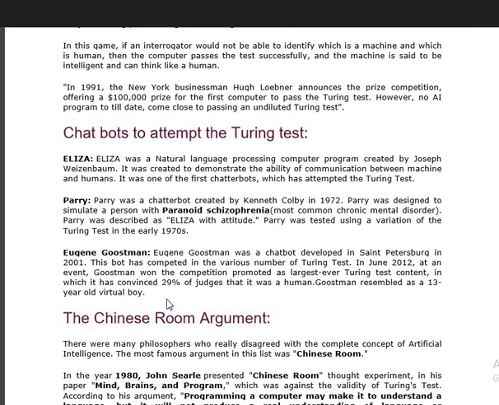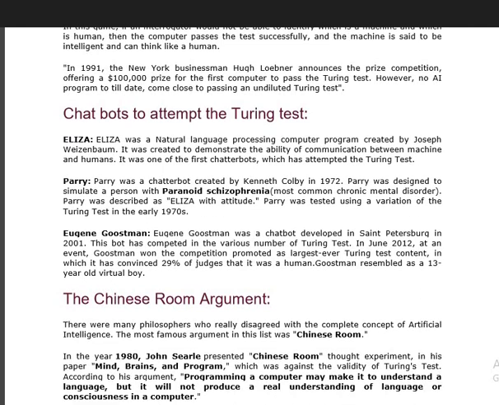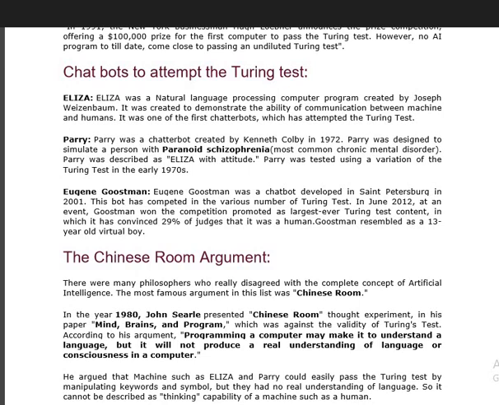Then there is Eugene Goostman, a chatbot developed in St. Petersburg in the year 2001. This chatbot completed various Turing tests in 2012. At the event, in the competition for the largest ever Turing test, 29% of the judges, who were human, were convinced, and it came out that the chatbot was a 13 year old boy who is virtual.